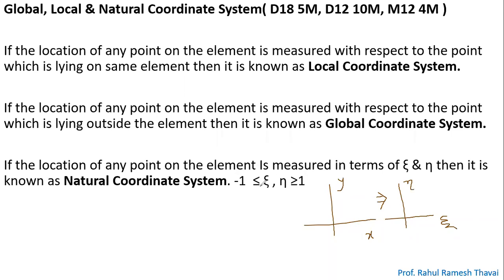Okay, so it is lying between zeta and eta, between -1 to +1. I think that here we need to write it like this: -1 is less than or equal to zeta, eta, and it should be less than or equal to 1. This is the right point. That means zeta and eta should be lying between -1 to +1.